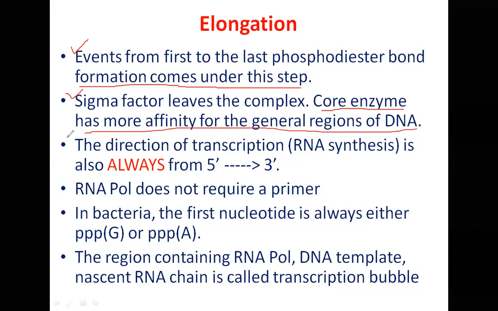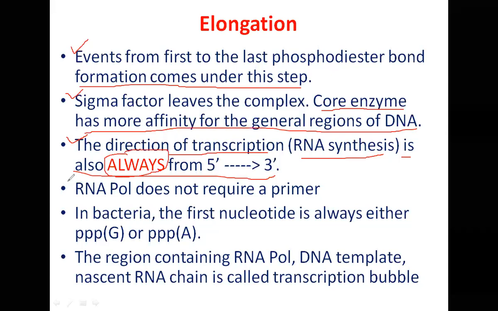Please remember all the time that the direction of RNA synthesis, direction of transcription, like DNA replication, is always without exception from 5' to 3'. Please remember, without exception, always 5' to 3'.